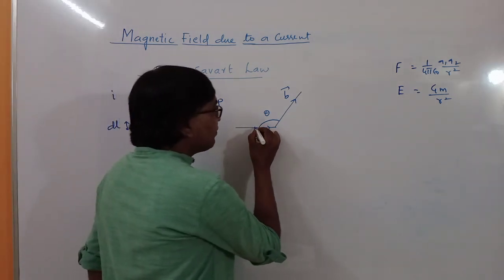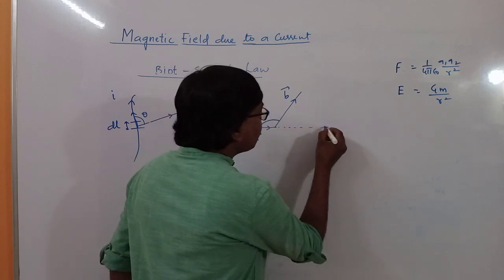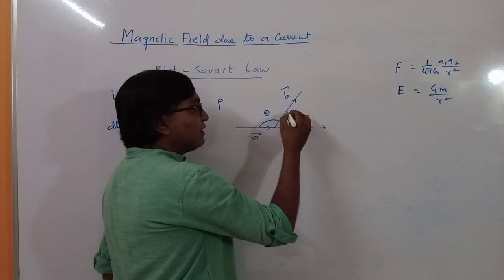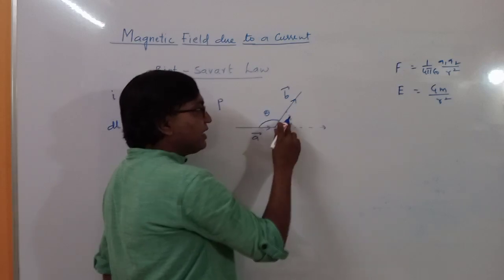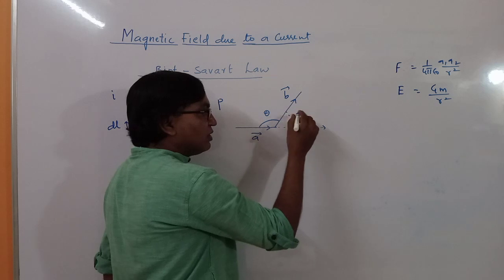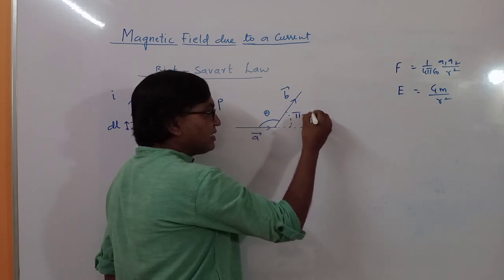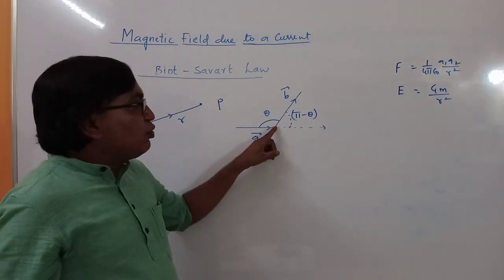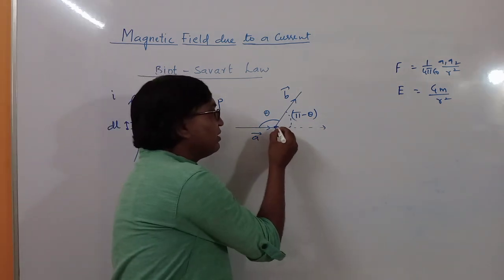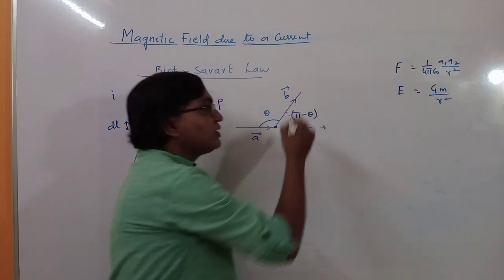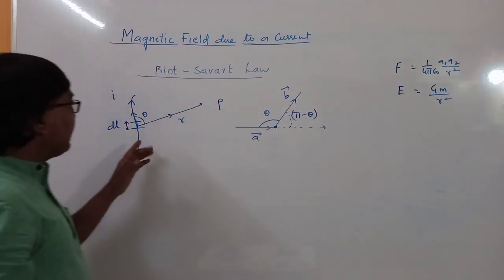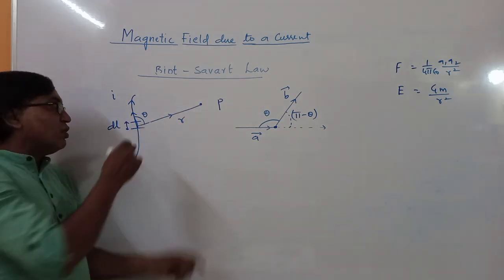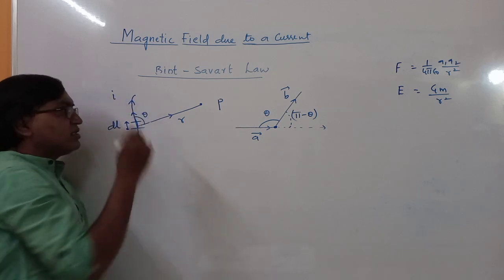The angle between two vectors will be, if you extend this vector in this direction, then the angle between these two vectors will be this particular angle, and this angle is pi minus theta or 180 minus theta. So for the angle between two vectors, if you take a point, both the vectors should point outwards from this point. Similarly, this is a current element and this is a position vector. So this is the angle between these two vectors, theta.